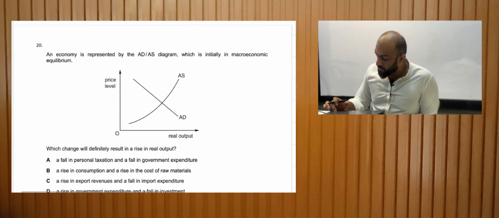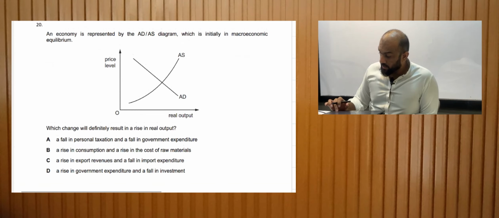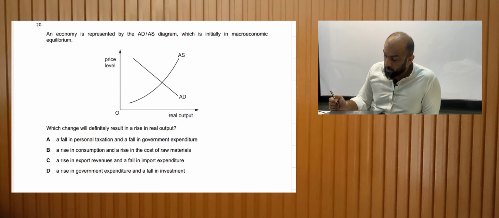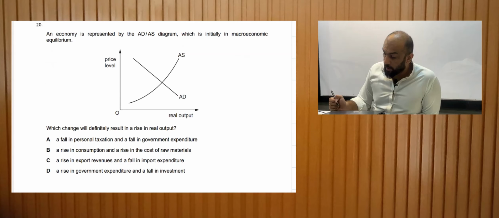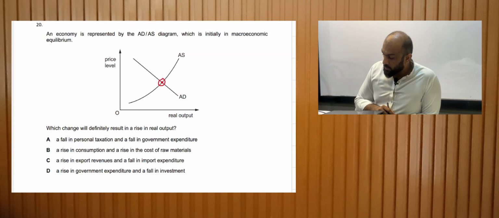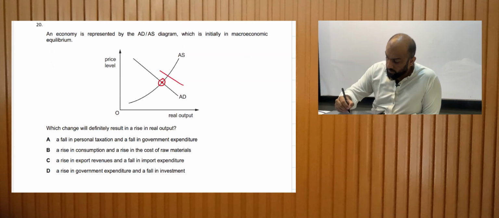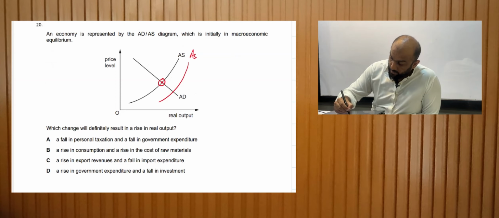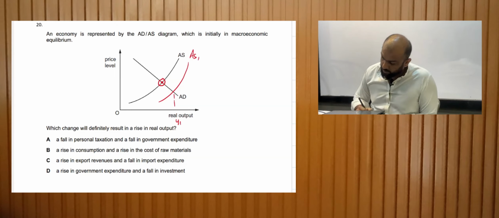Moving on to the last MCQ. An economy is represented by AD and AS diagrams, which is initially in macroeconomic equilibrium. So this is the equilibrium point. Which change will definitely result in a rise in real output, right? So there are two ways. Either the aggregate demand is increasing, this would increase the real output, or the other is an increase in aggregate supply. This will also increase the real output, right?